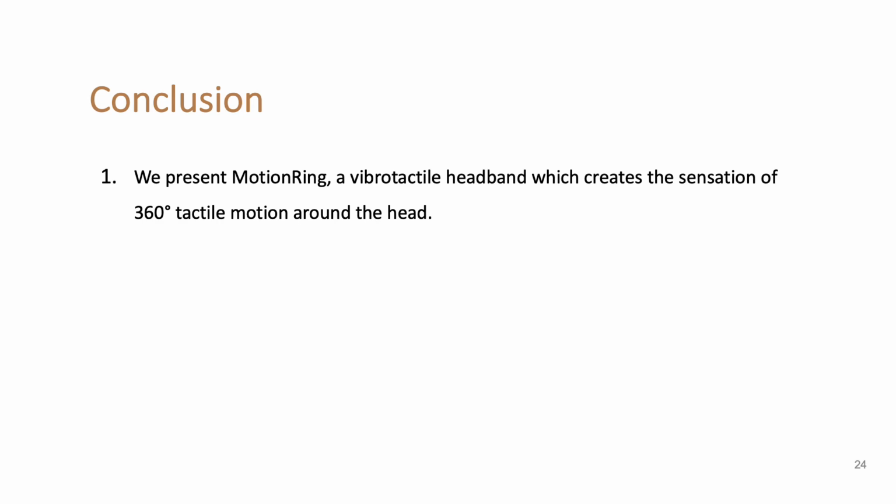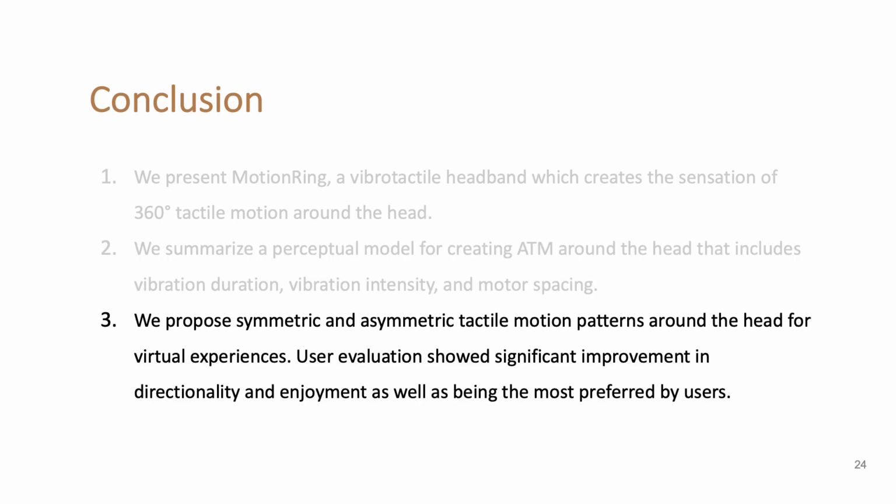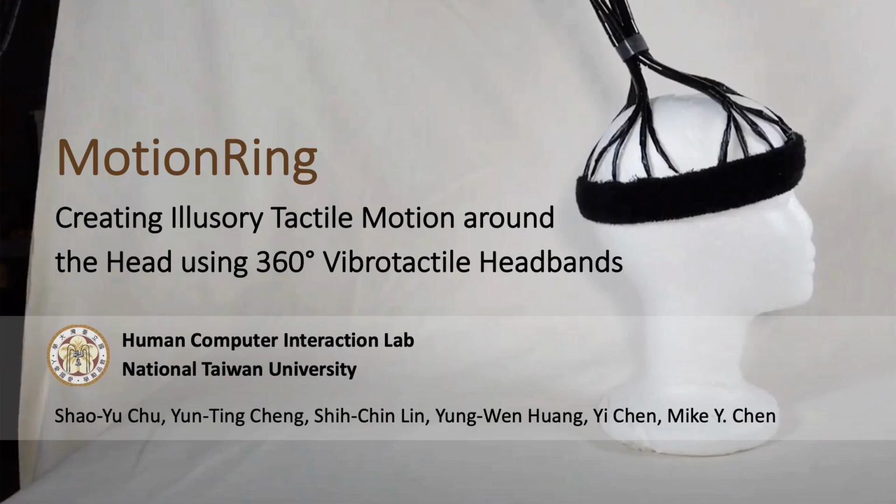We present Motion Ring, a vibrotactile headband that creates the sensation of 360-degree tactile motion around the head. We summarized a perceptual model for creating apparent tactile motion around the head that includes vibration duration, vibration intensity, and motor spacing. We proposed symmetric and asymmetric tactile motion patterns around the head for virtual experiences. User evaluation showed significant improvement in directionality and enjoyment, as well as being the most preferred by users. This is the end of my talk.